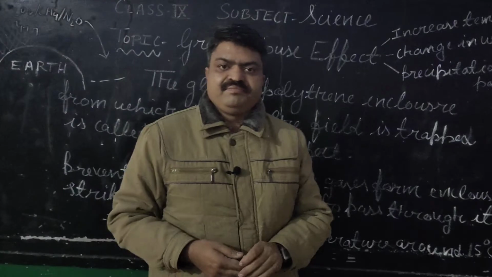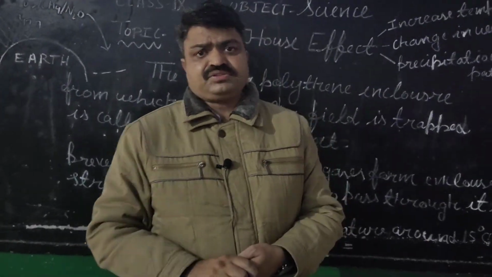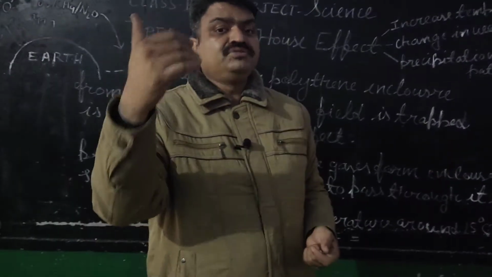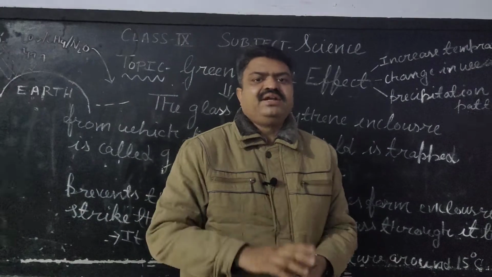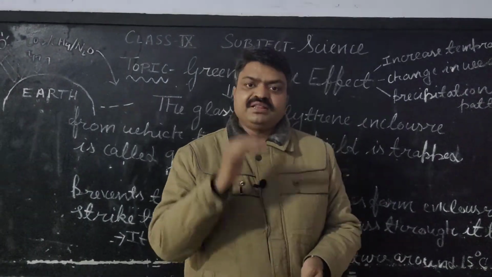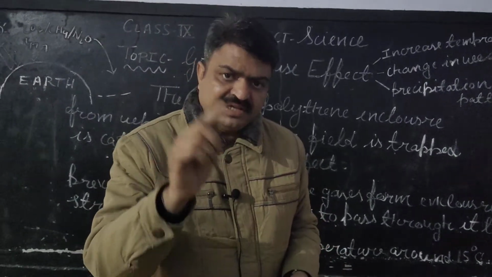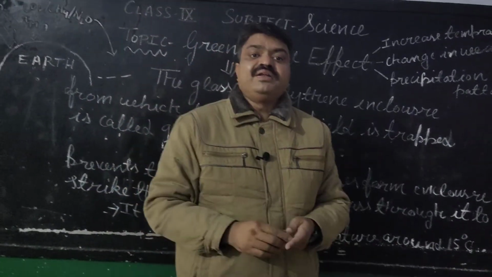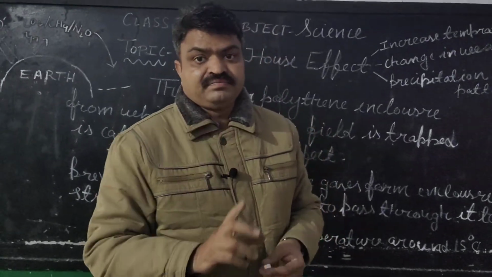Now many times in competitive exams one important question is asked. It is about the greenhouse gases. So what are the greenhouse gases? Now you can tell me. Yes, students, what are the greenhouse gases? The greenhouse gases are the gases that form one natural enclosure around the earth.